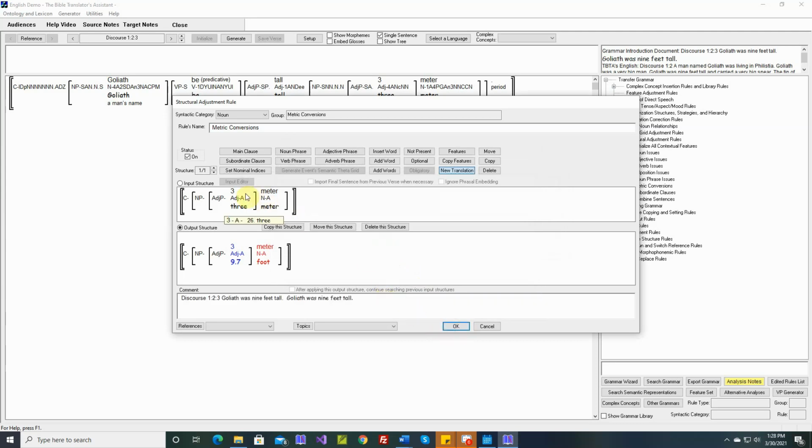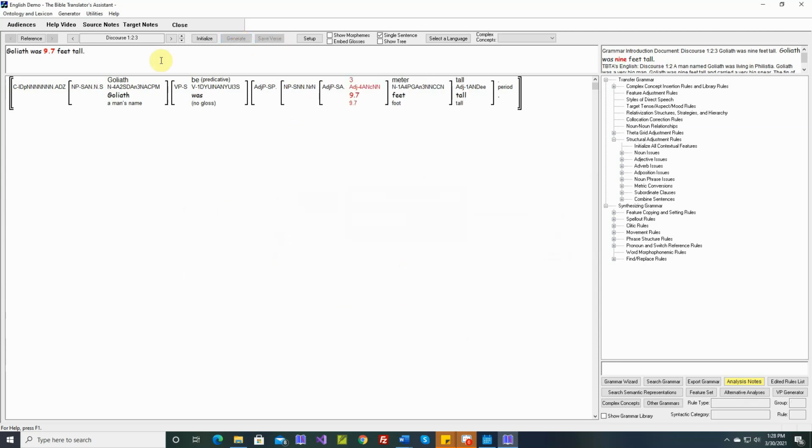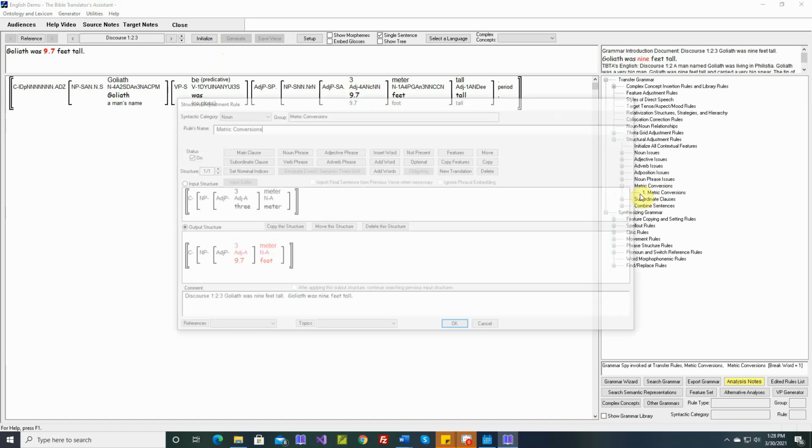Okay, so now whenever we have 3 meters, the text that's generated will be 9.7 feet. Okay, so that worked fine. The MTT said 9 feet, but that's fine. This works fine for this particular sentence.